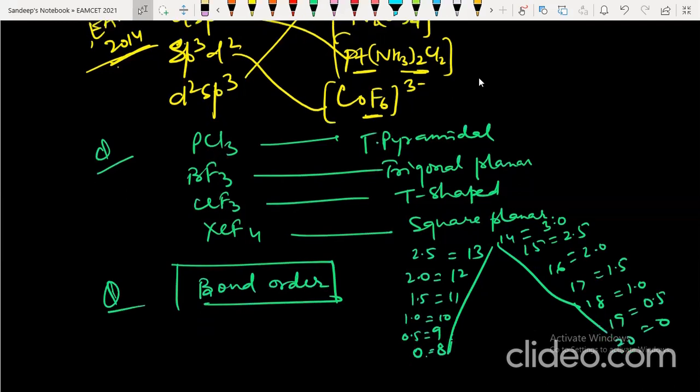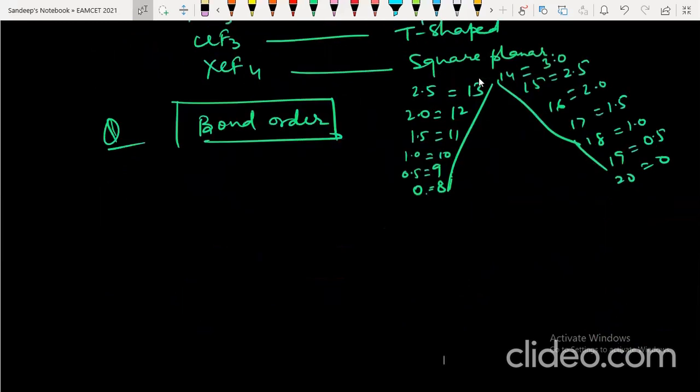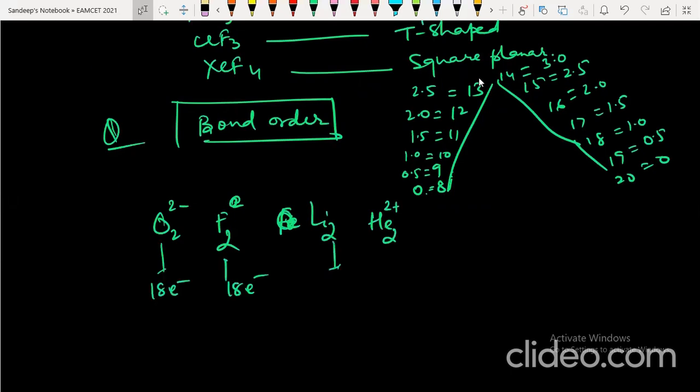I have seen one question in 2018, a very beautiful question they have asked, like O2 2 minus, F2, sorry, Li2, He2 2 plus. So here 18 electrons, here 18 electrons, here 6 electrons, and here 2 electrons. You will know that in 18 electrons the bond order is 1, so these have one bond order, even this has one bond order, and this has one bond order. So keep this in mind.